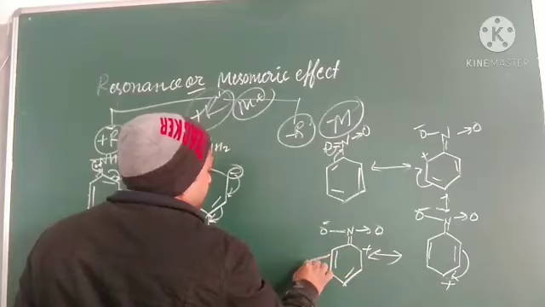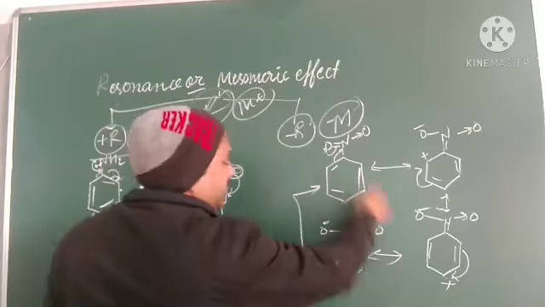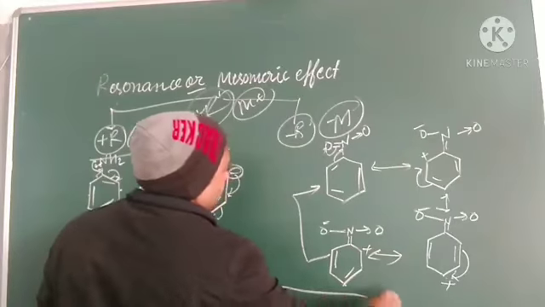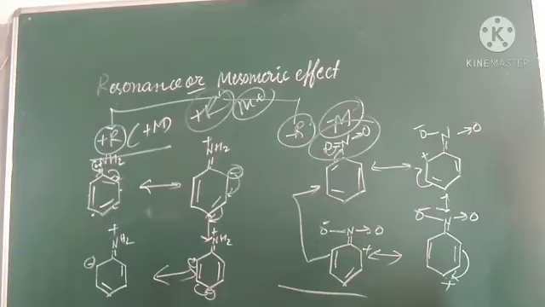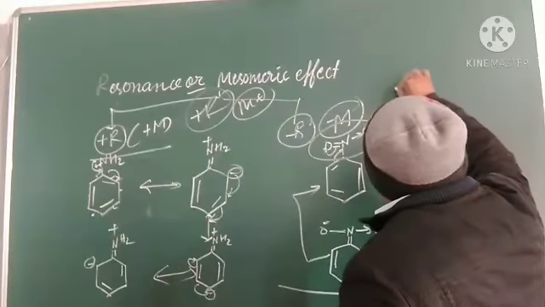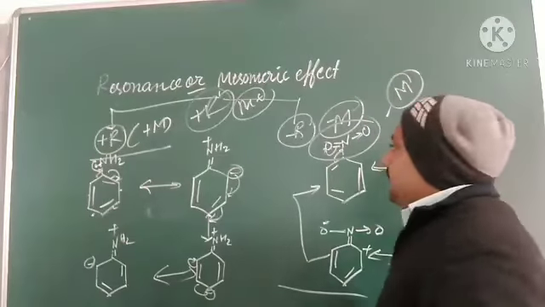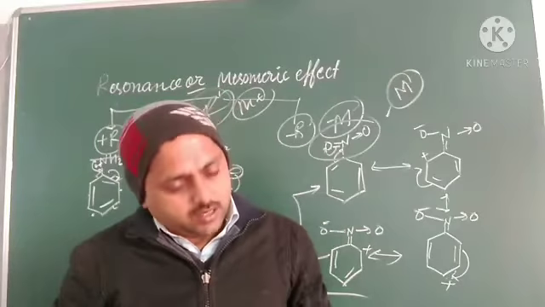And in the last step we will get the same structure. If it moves, the structure will be like this. So what we have seen is that this group is withdrawing the electrons, so it shows minus M, or minus or negative resonance effect.